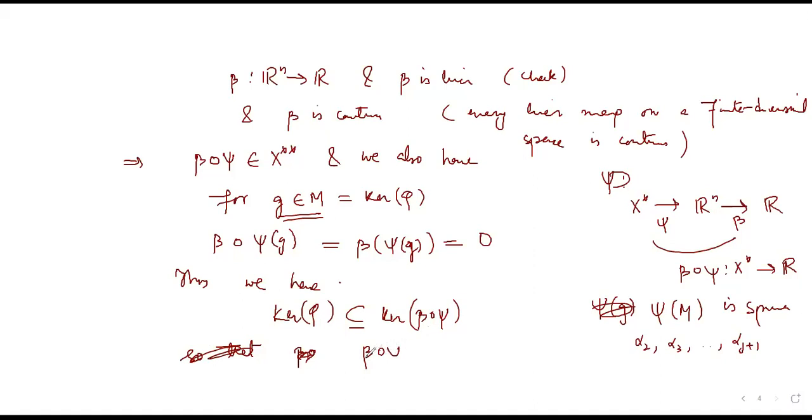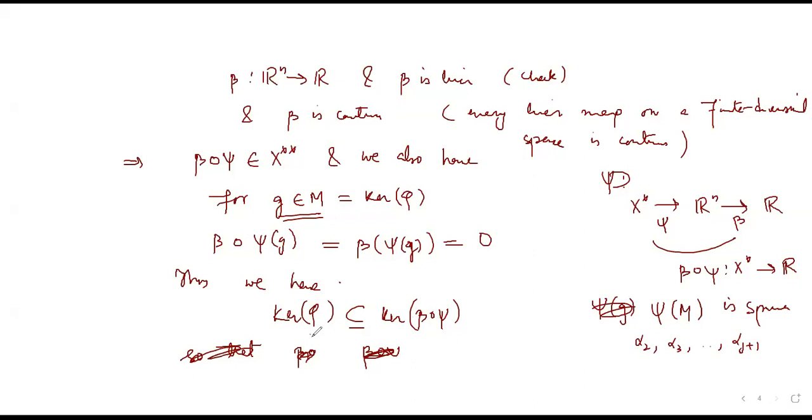I should write it a little this way. If I take psi of phi, okay. Kernel of phi is contained in kernel of beta composition psi. Is the converse also true? Is kernel of beta composition psi also equal to kernel of phi? We will have to check that.